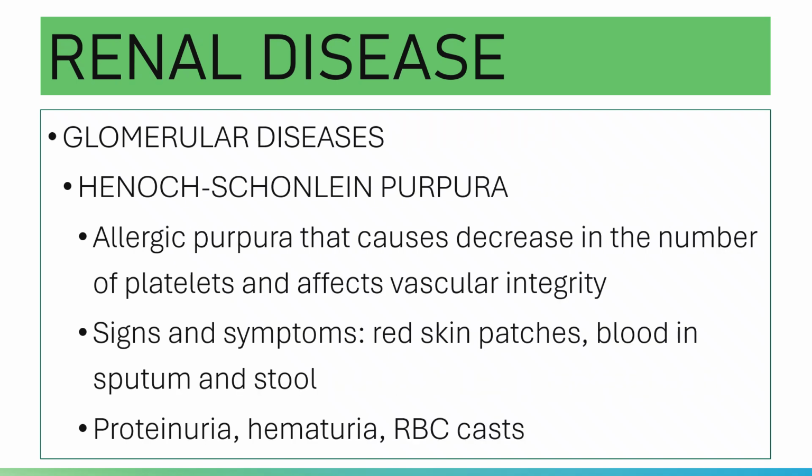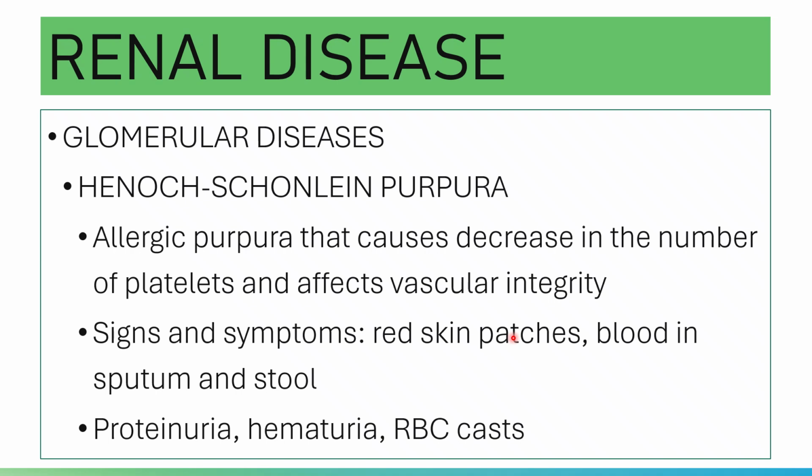Henoch-Schonlein purpura. This one is an allergic purpura that causes a decrease in the number of platelets and will affect vascular integrity. This purpura occurs after respiratory infection. Primary signs are red skin patches or raised red patches on the skin. Please note that Henoch-Schonlein purpura may affect the respiratory, gastrointestinal, and urinary systems or the kidneys.